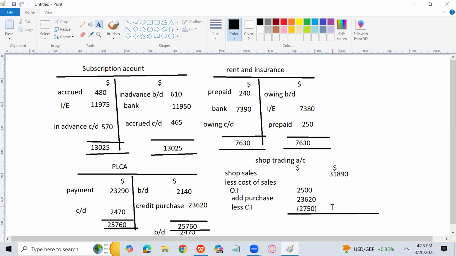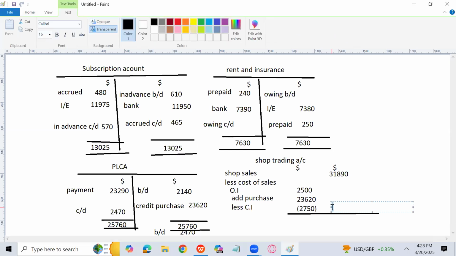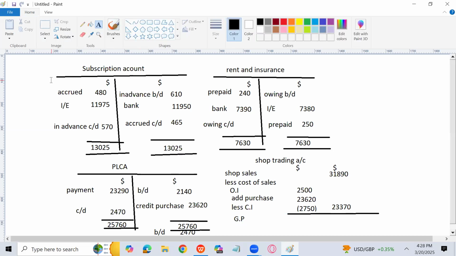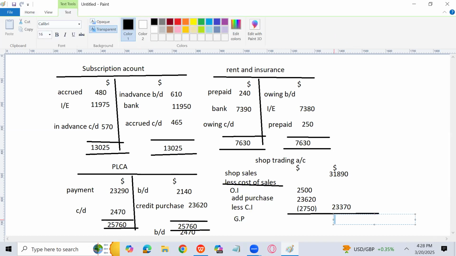What is the cost of sales? 23,370. Subtract the cost of sales from shop sales, you will get the amount of gross profit. So the gross profit is going to be 8520.